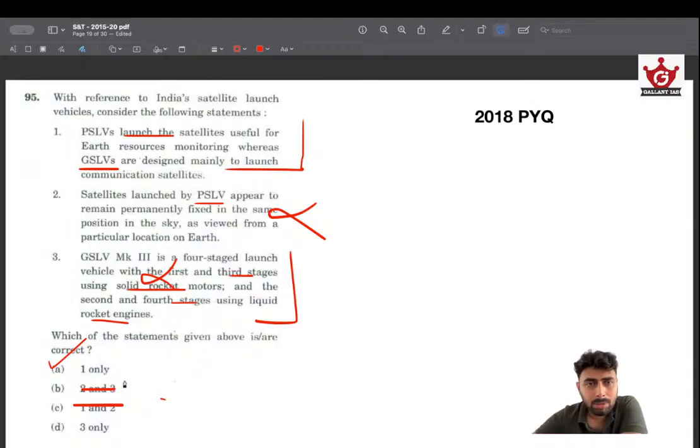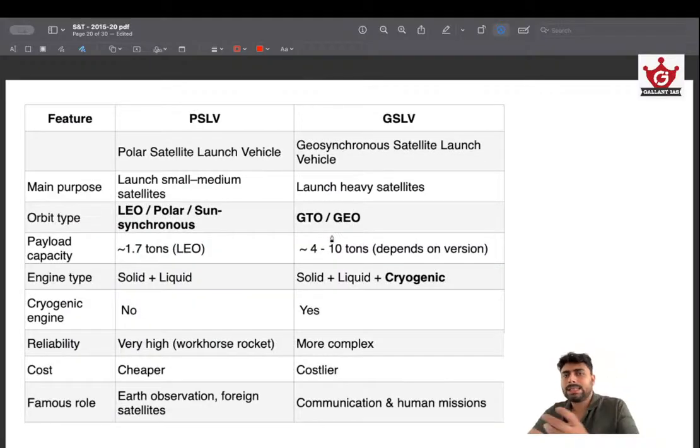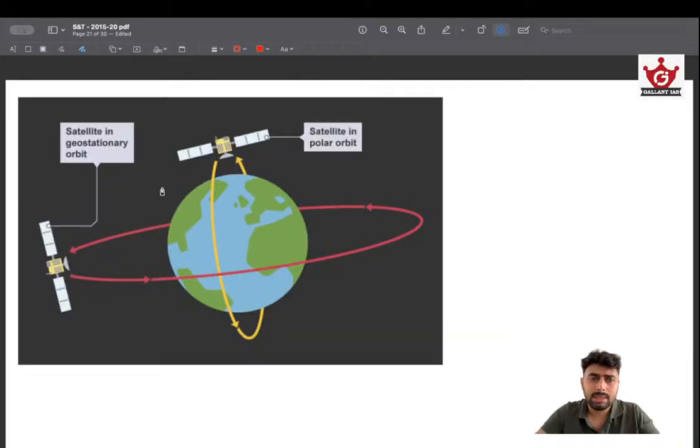So it is possible to arrive at answers without knowing things, but I'm telling you, it's better to understand these core concepts. Don't skip these core concepts. That's why I've taken the effort to explain how these things are different. As the name suggests, Polar Satellite Launch Vehicles are PSLVs. The other one is the Geosynchronous Satellite Launch Vehicle. PSLVs are generally small. I'll show you what exactly a polar orbit is.